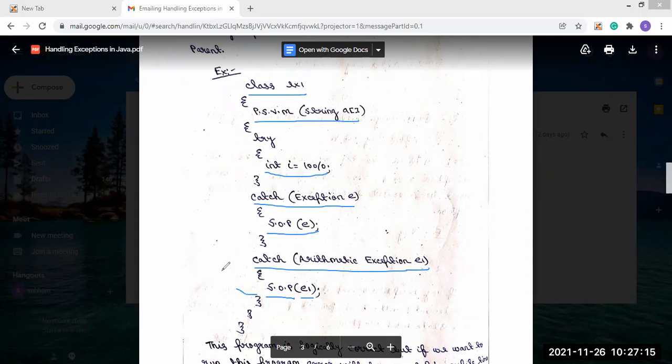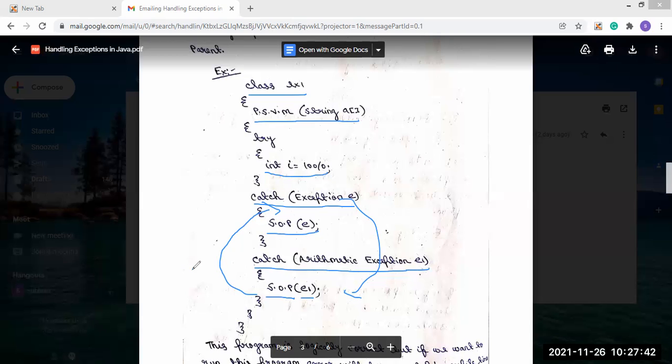Now if we convert this, that means if we use this catch block here, the Exception catch block first, it can handle all the exceptions that will be generated, because Exception is a superclass of all exceptions.